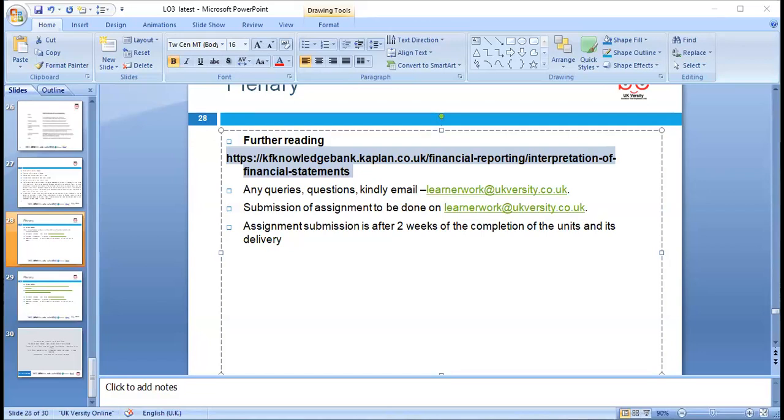We are looking at the financial ratios under LO3, and then we'll go through LO4, and we'll go through our assignment discussion in the following weeks. Any question if you have, please? Anyone? No question. Okay, thanks for attending today's session, and for those who will attend tomorrow, we'll go through taxation.